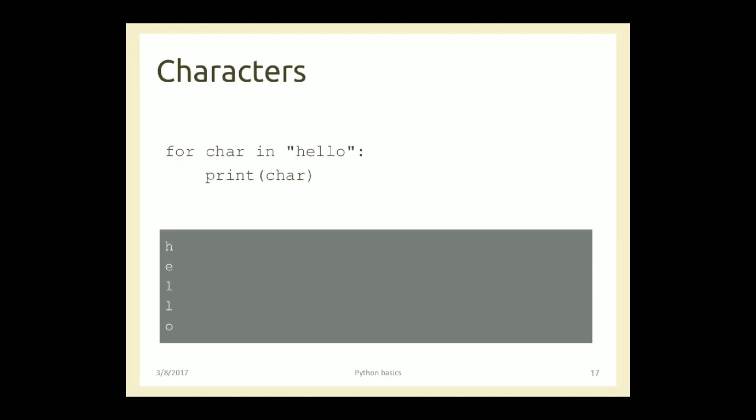Next character from the for loop will be e, which will be fetched into the char variable, so the next character printed will be e. Like this, all the characters will be printed in new line using the for loop. For and in are the reserved words here. Char is a user defined variable which can be any valid variable.